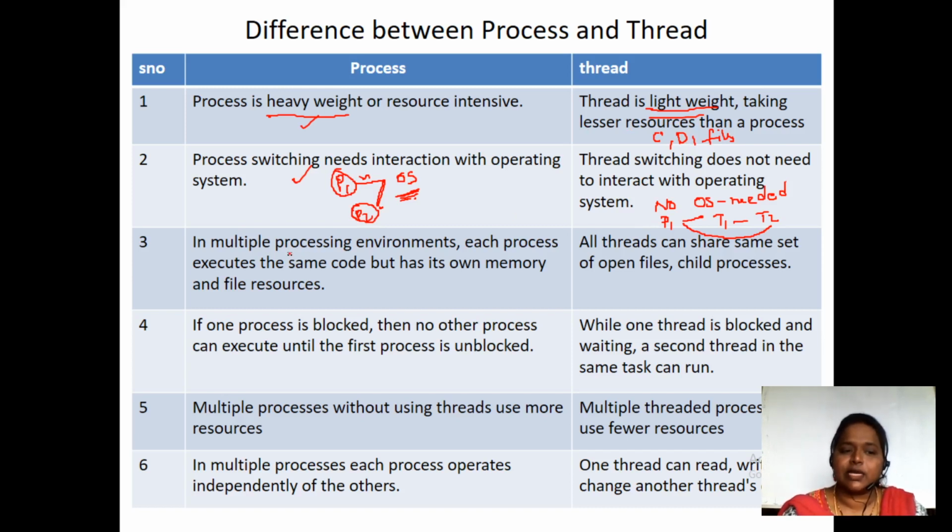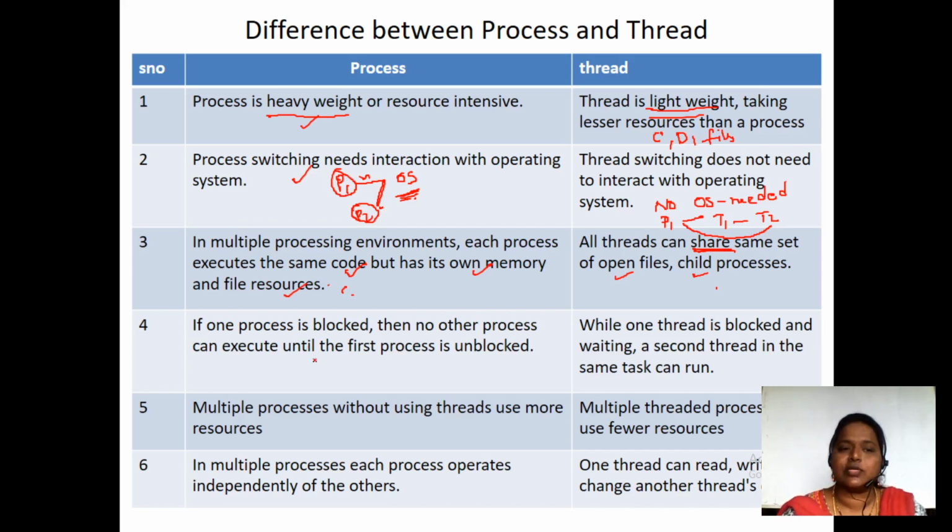And the third one is, in multiple processing environments, each process executes the same code but has its own memory and file resources. That's what I have said. It is going to have the code, its own memory, and its own file resources. But when it comes to threads, they can share some set of files with the child processes. Sharing is there in threads, but processes are non-shareable.